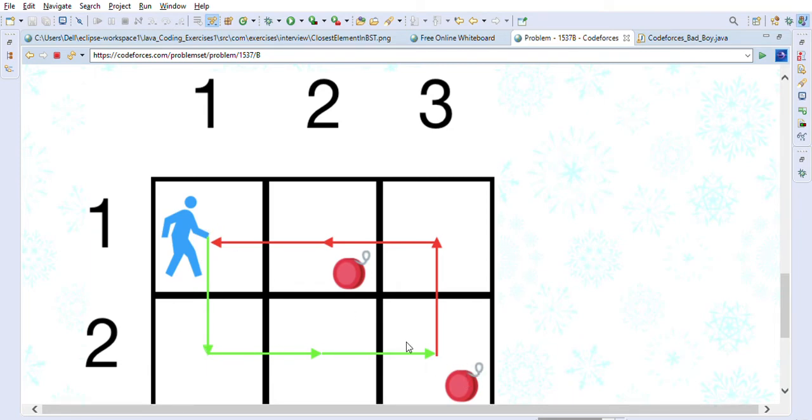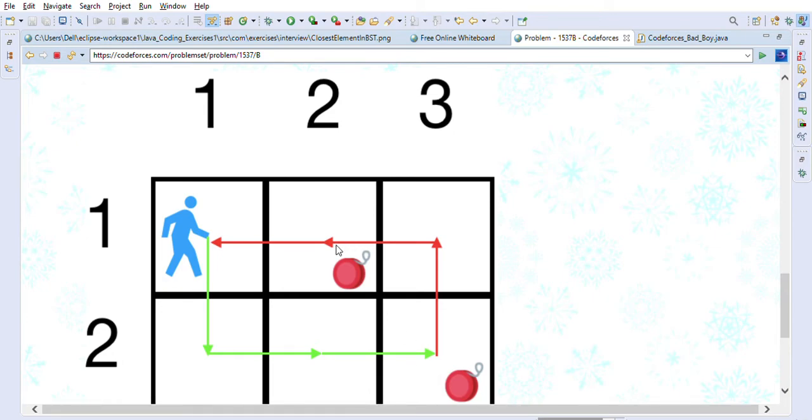Like this he can walk. To get the first yo-yo, he has to pick up this first yo-yo. After that he will go like this, right? He will pick up the second yo-yo here and he will walk like this and he will reach the initial position. So this is the maximum walking distance that can be put by this kind of two yo-yos.